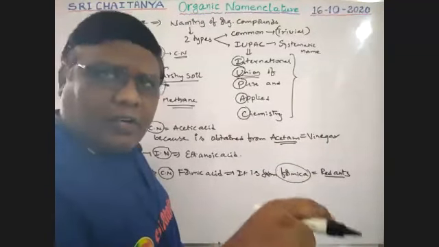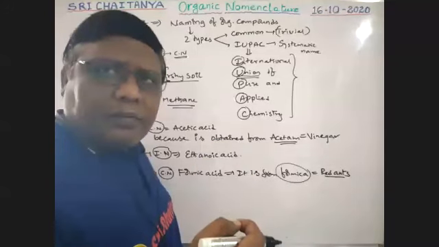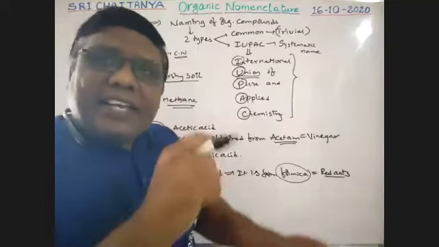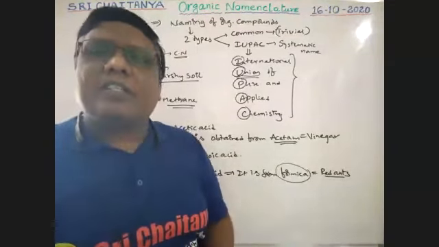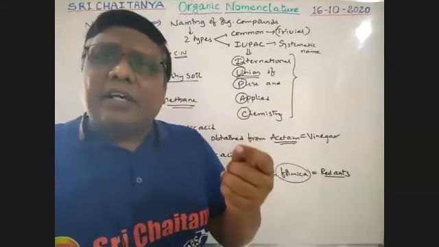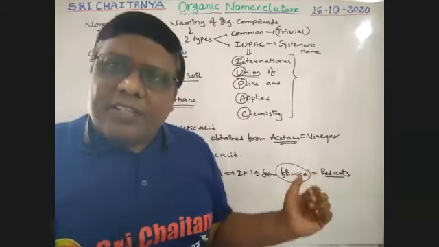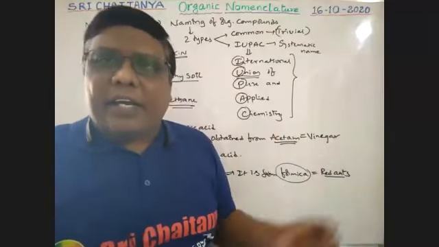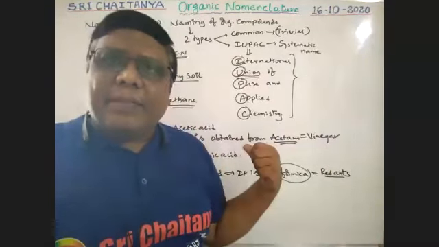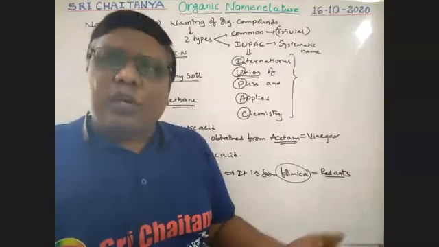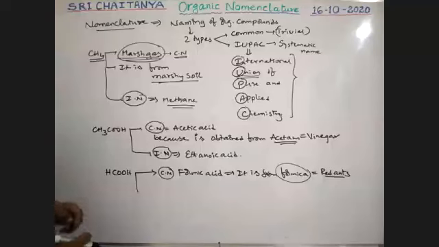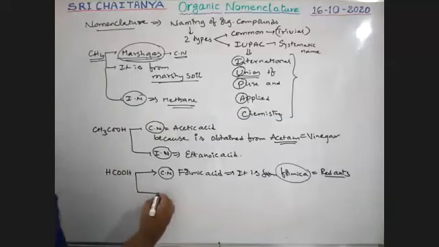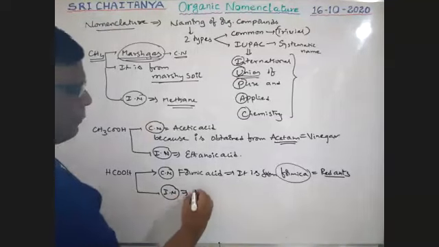When they bite on our skin, some pain comes out. Why do we feel that burning sensation? Because those red ants inject this acid into our skin. Because of that, a burning sensation is available. So this is the acid present in red ants, that is in formica. In old days this acid was extracted from the red ants. That is why, from formica, the acid comes out, which is called formic acid. Okay. In future we will explain about all these. No need here. But the IUPAC name is called methanoic acid.